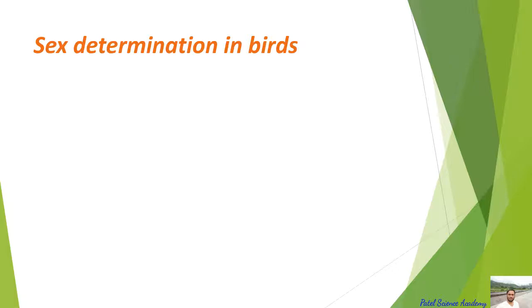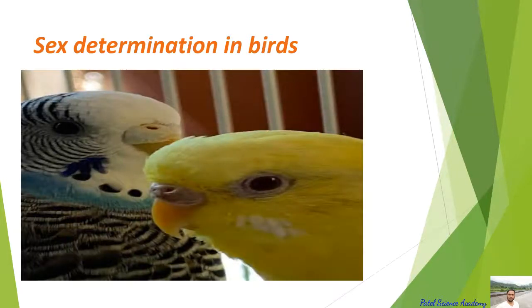Now we'll see the sex determination in the bird. And what is the sex determination pattern in the birds? Actually, dear students, in the bird, the process of sex determination is very interesting. As you know, in the human body, the sex chromosomes are indicated by the letters X and Y, but in the bird, the chromosomal mechanism of sex determination is indicated by Z and W, these two letters instead of X and Y.